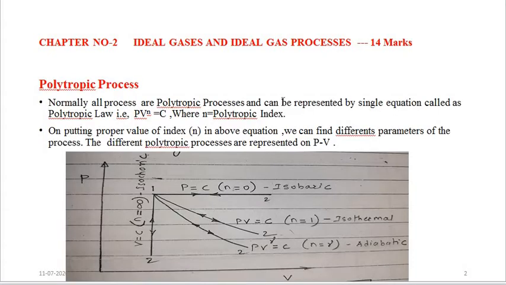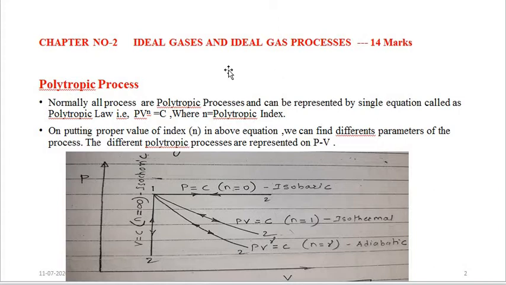In the previous lectures, we have completed the four important ideal gas processes. The first was the constant volume process. The second was the constant pressure process. The third was the constant temperature process. And the fourth was the isentropic process, or constant entropy process. Today we are going to see the fifth type of process, which is the last process in this chapter, the polytropic process.